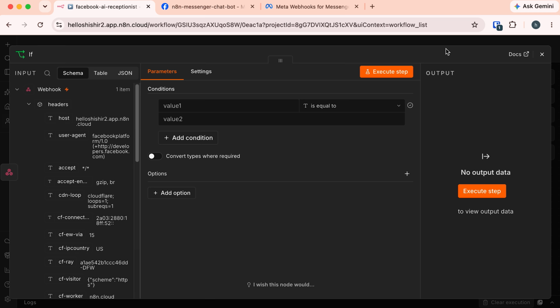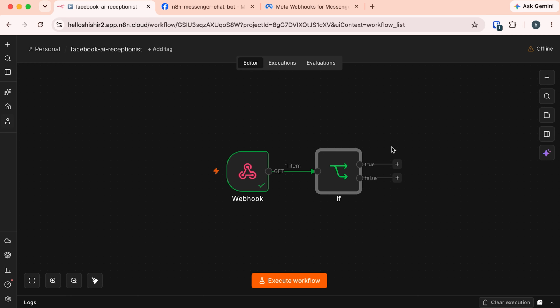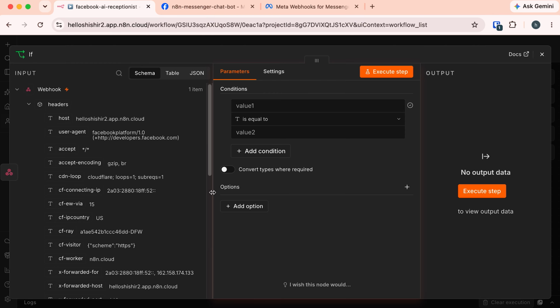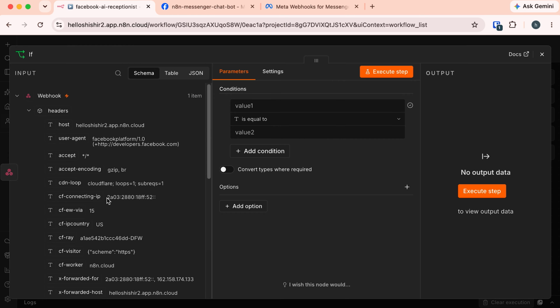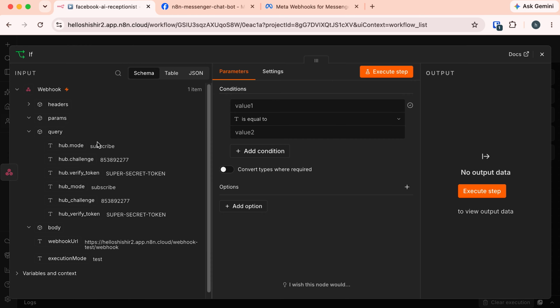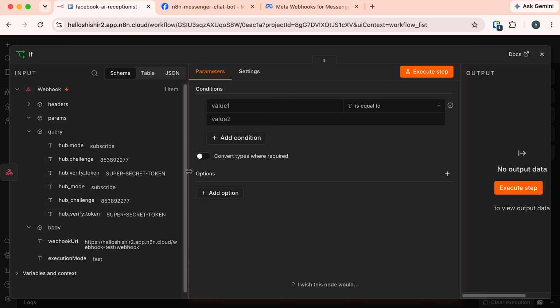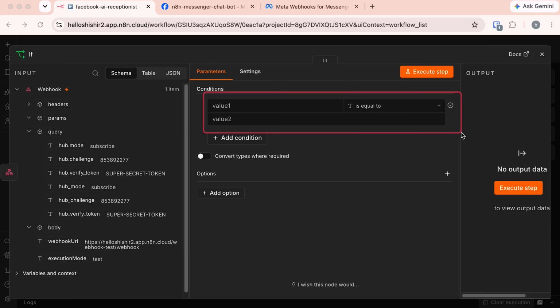Now here we have this if block. Let's close this. And in this if block, you can see you have these two branches, this true branch and the false branch. After verification, only if the verification is passed, the data will flow through this true branch and we will proceed to the next step. Now let's set the condition in this if node. Here on the left side, you can see everything that Facebook has sent me. The output of the webhook becomes the input of this if node. And here we need to set the condition.